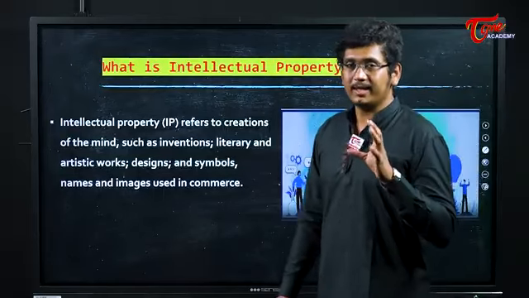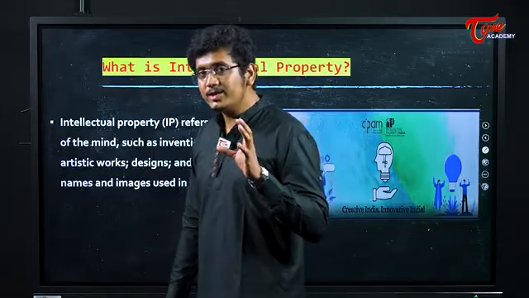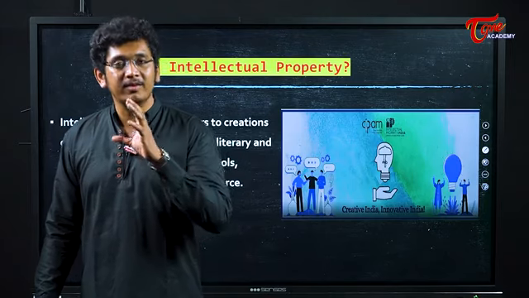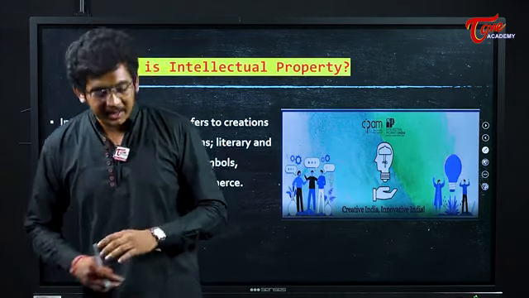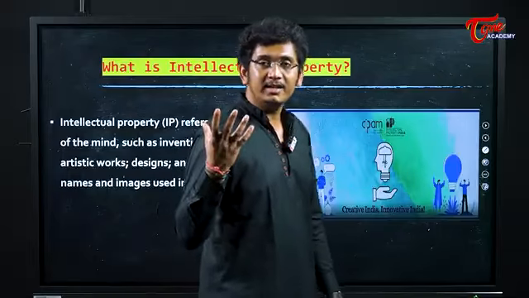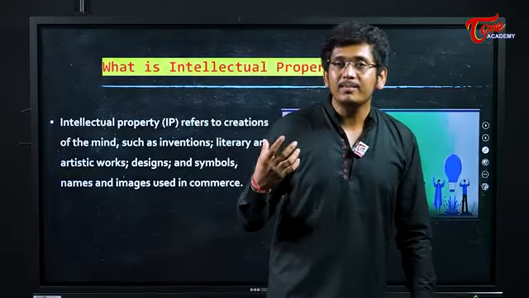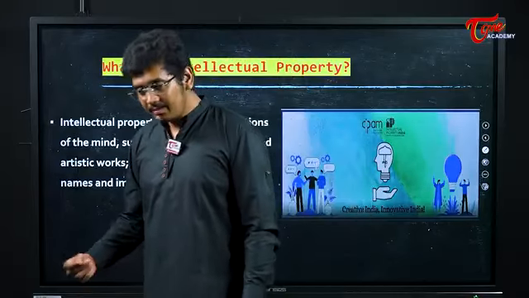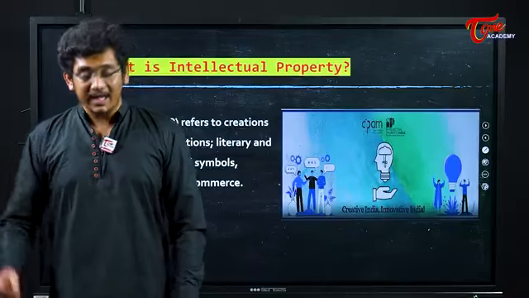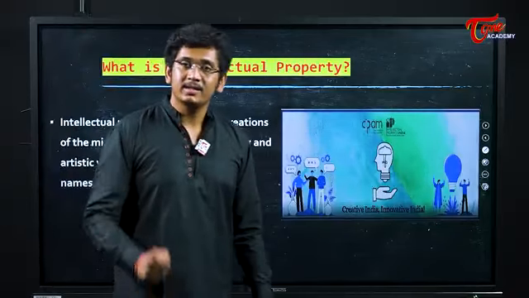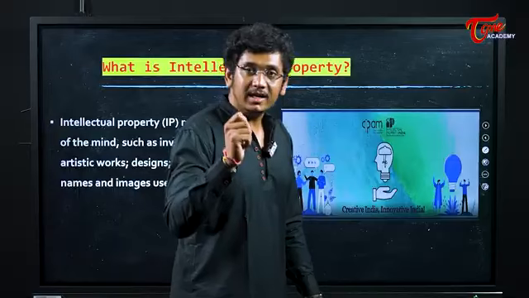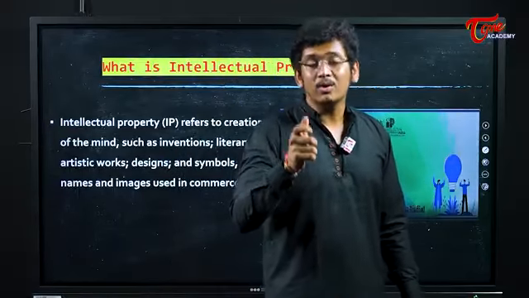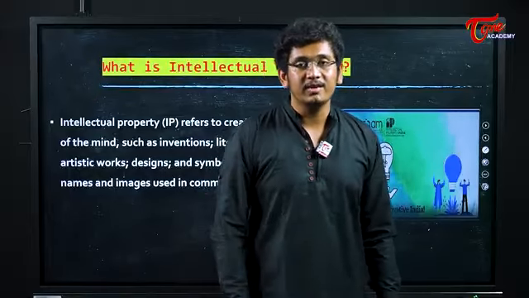Imagine you have created something and someone is using your creation. Don't you think you should be given some accommodation for using your innovation? For example, Edison invented the light bulb. If you are using the light bulb, don't you think Edison should get some credit, some monetary value, for the effort he has put in? Yes, he should get his credit, right? These intellectual property rights give you credit for your original works, your innovative works, your discoveries and innovations.